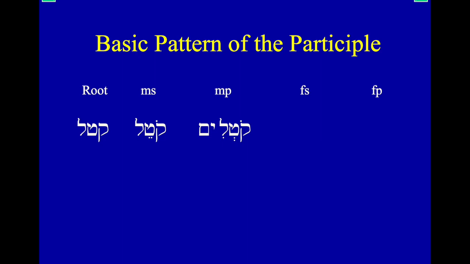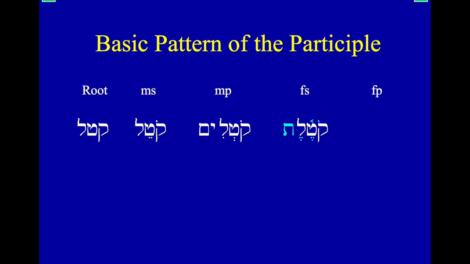It's okay. You still have your holem over your first radical. That's the thing you hang your hat on. That's what you use to show to yourself this is a Qal active participle. Holem over first radical is a marker of the Qal active participle. For the feminine singular form, it's a little bit unusual. That is, it's not a qamets-hey, it's a segol-tav. So this is what distinguishes this form from just being a noun form. We have our typical noun ending added to the masculine plural form, as you see, kotelim, but here, kotelet.